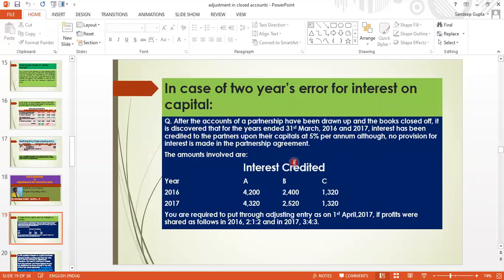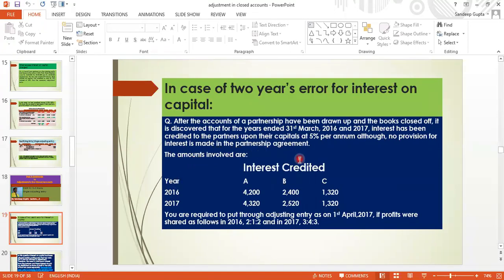So this means what they should do. Actually, whatever the net profit the firm has earned in the last 2 years, they should distribute without giving interest on capital. But they have first given interest on capital, then the remaining amount they have distributed. This means this interest amount has not been distributed in their profit sharing ratio. Okay. So in this question, how to solve?